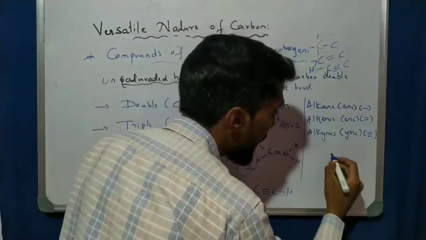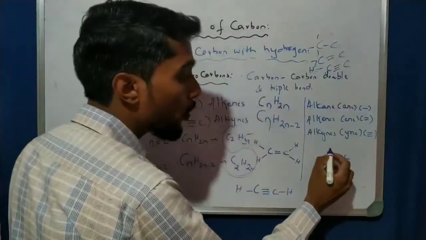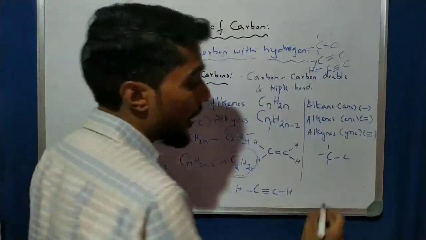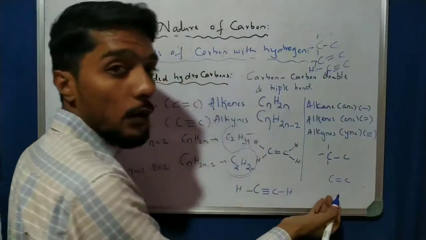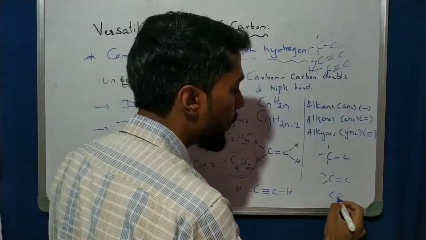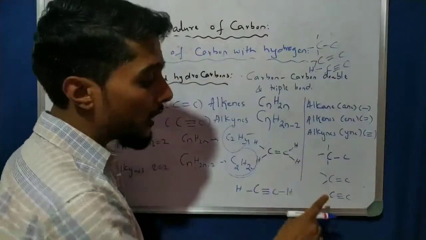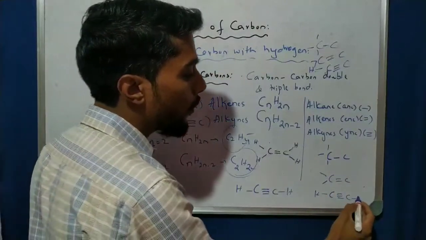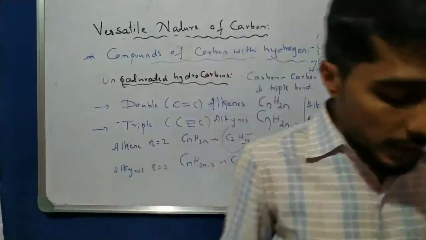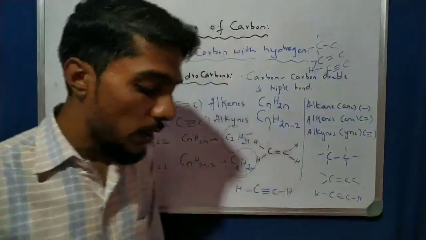One time I tell that with carbon single bond, total 4 valence, 1 is used, so you require 3 hydrogen. If carbon double bond carbon, 2 valence are used, so 2 remain, total 4. If carbon triple bond carbon, 3 are used and only 1 is there. Like that we have to write the saturated and unsaturated hydrocarbon structures, students.